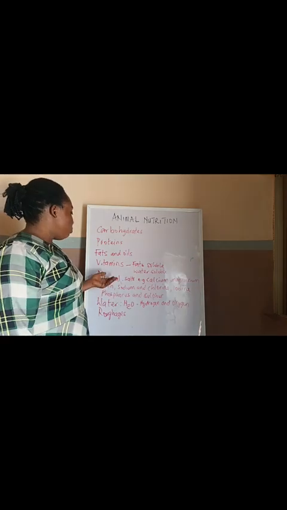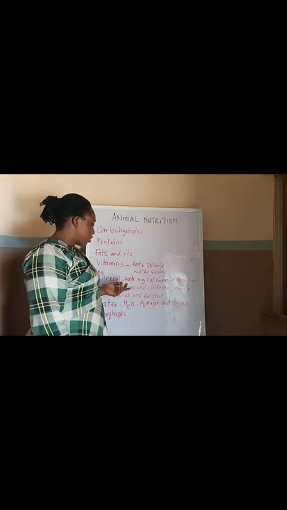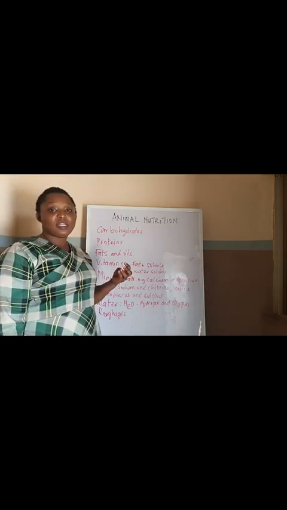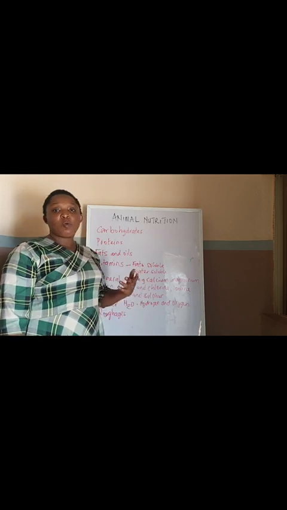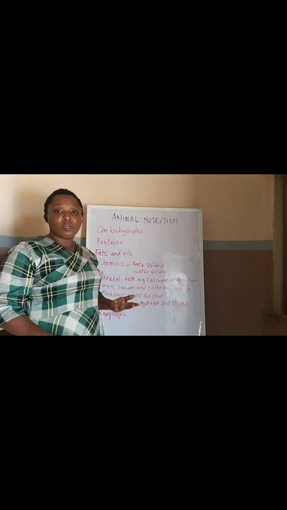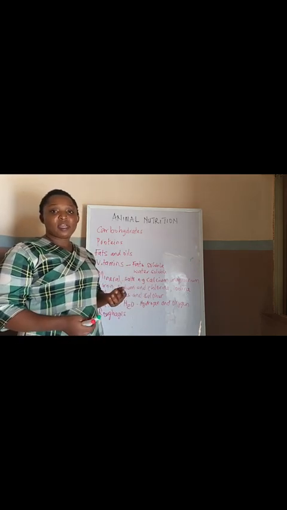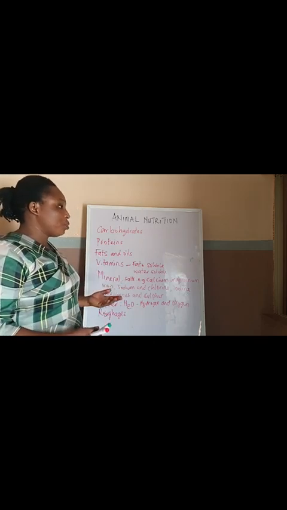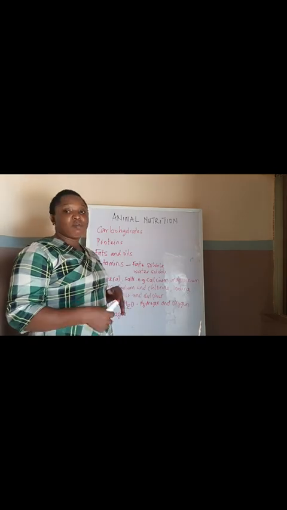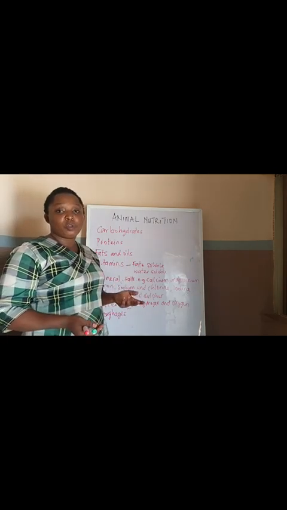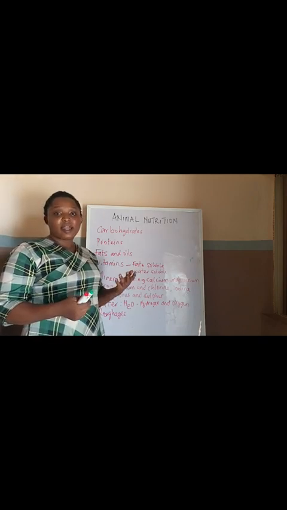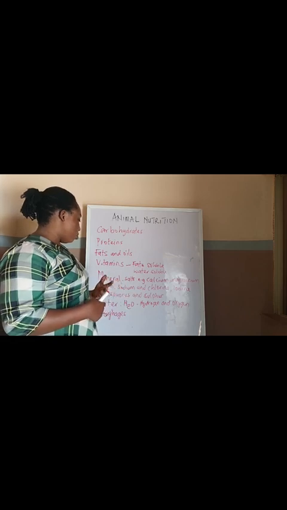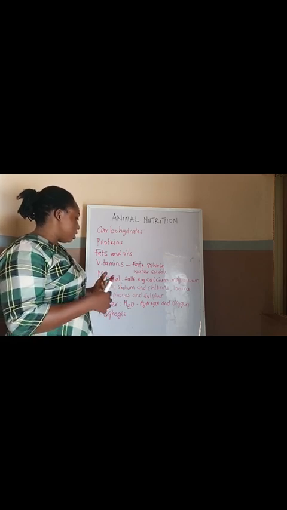So for mineral salt, if it is not adequate in the food taken by an animal, like calcium, the person will have poor bones, so the bones will not be strong, which can lead to rickets and bone problems. It can also lead to poor growth, poor development, and shortage of blood can arise. Anemia can arise from inadequate supply of iron in the body.